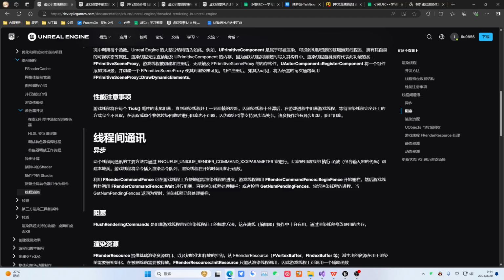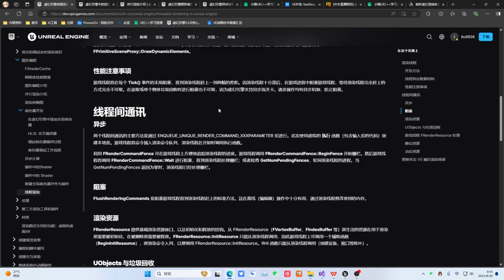The game thread will block at the end of each tick until the render thread catches up by 1 to 2 frames. When the render thread is very far behind, the game thread will block. Then waiting for the render thread to fully catch up is not advisable. In fact, sometimes it supports asynchronous streaming, mainly some asynchronous mechanisms to prevent blocking.